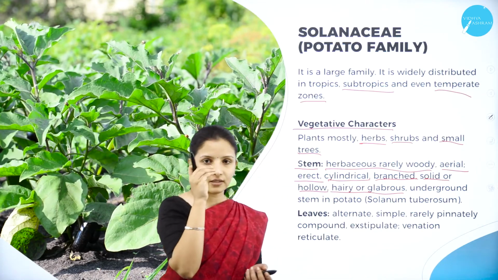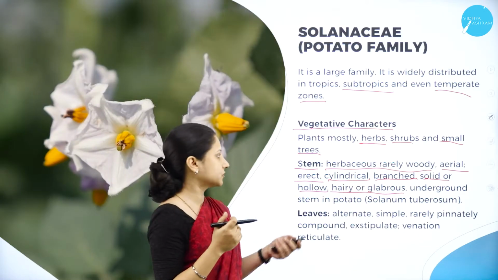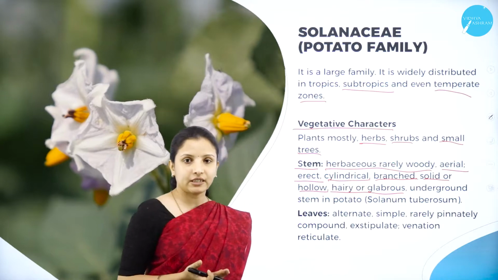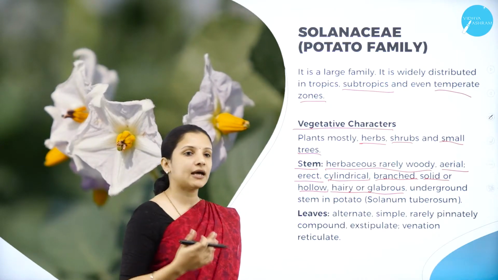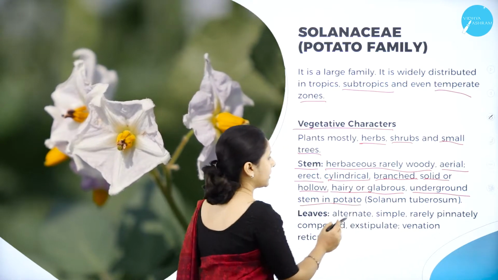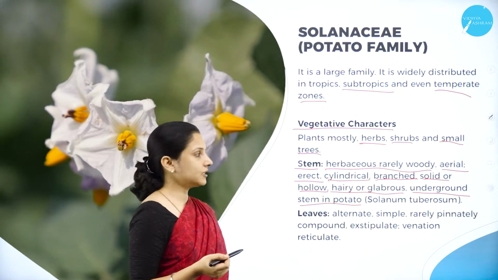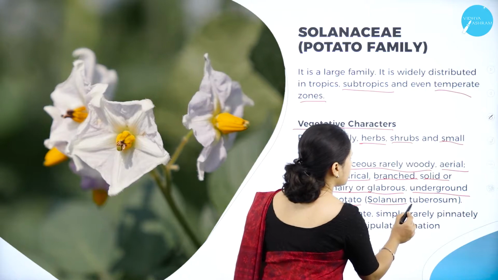When you look at the stem, sometimes white minute hairs will be seen on the stem. So they can be hairy. The scientific term for hairy is pubescent, while glabrous means without hair. And in some cases an underground stem is present. The best example is potato, which is Solanum tuberosum.